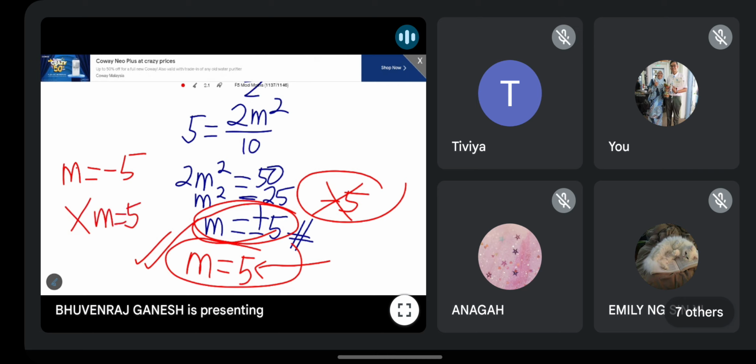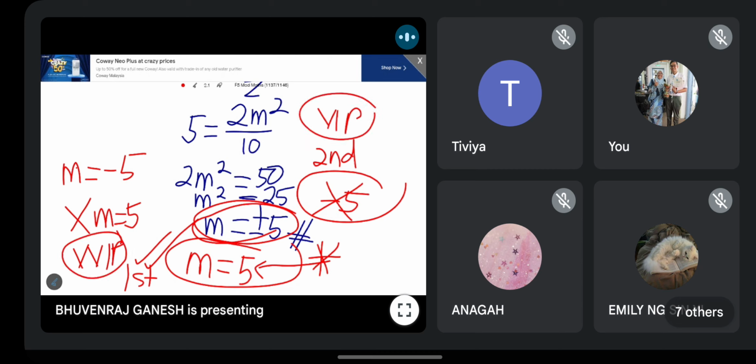Make sure you write M is 5. This is the priority. Negative 5 is second priority. This is the first priority. Something like VVIP and VIP. So guys, between VVIP and VIP, which one comes first? Mana datang dulu? Yeah, VVIP. So this is what I mean.